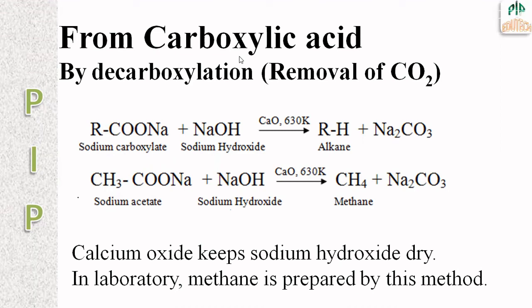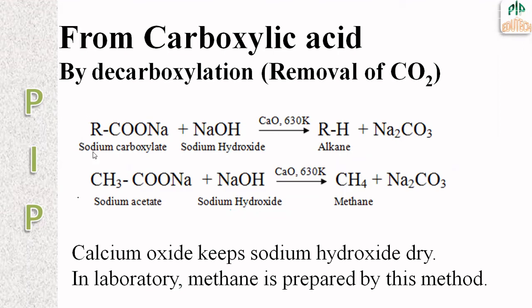The reason is that this is a decarboxylation process, removal of carbon dioxide, so one of the carbons will definitely be removed. So for the preparation of methane, we have to take a 2-carbon reactant. If we have to prepare a 3-carbon alkane, we have to take a 4-carbon reactant.